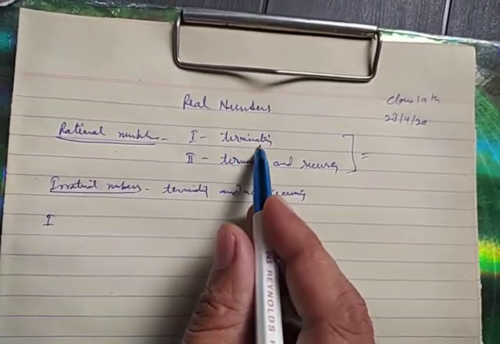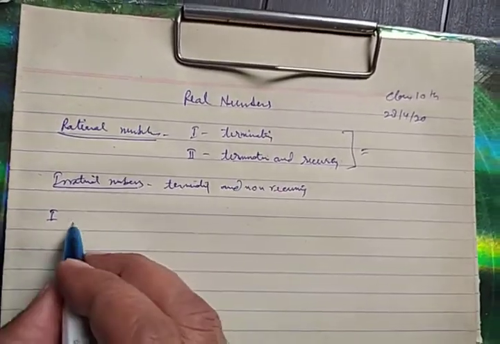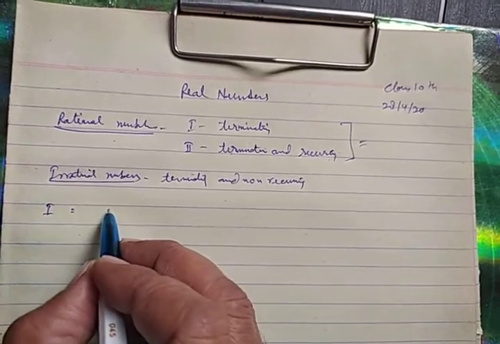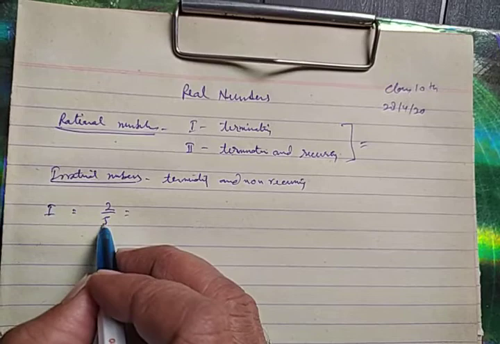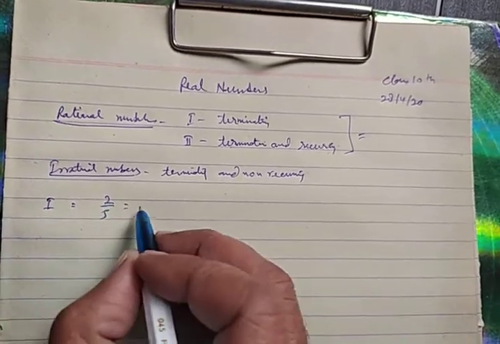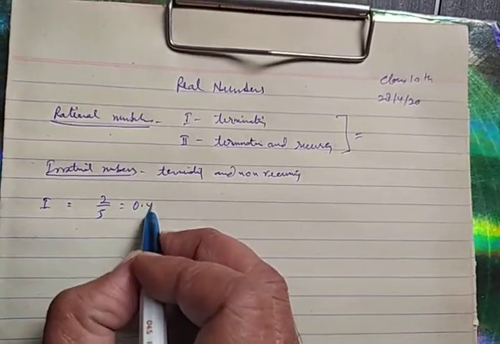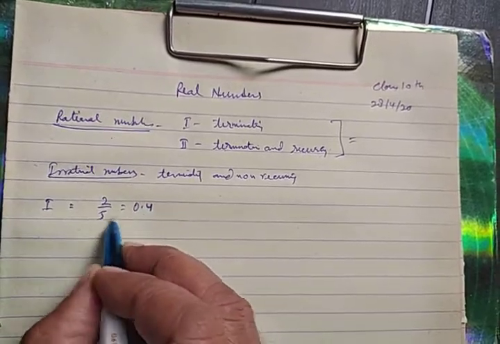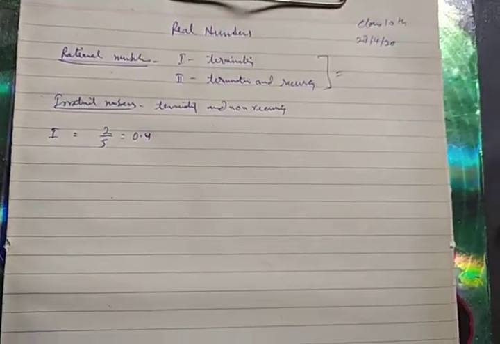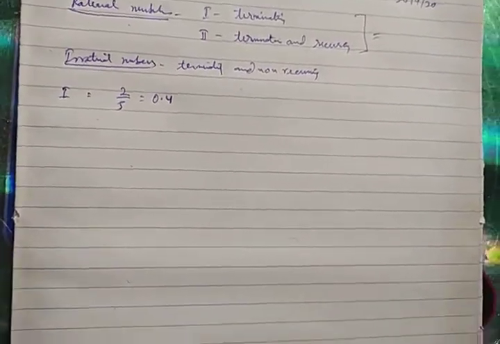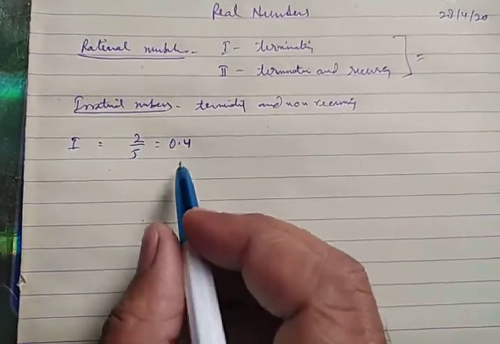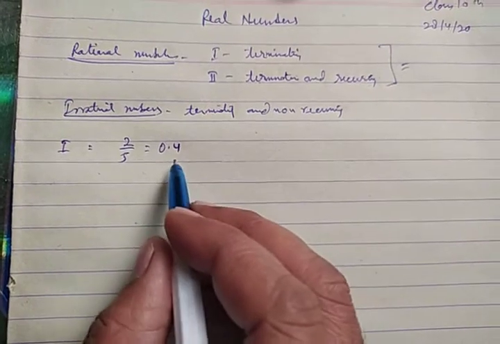suppose we are talking about the terminating rational numbers, that is 2 upon 5. If you find the decimal representation of 2 upon 5, this will become 0.4. It means the division will be completed, whether it is a decimal representation, its division will be completed.